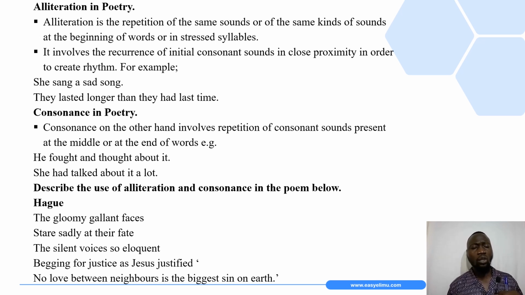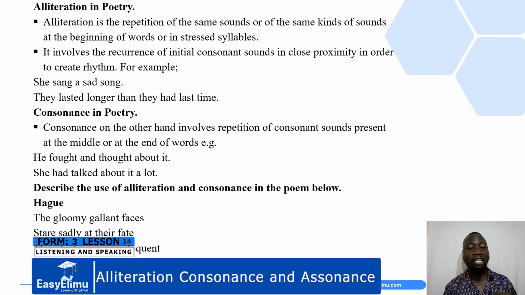So to begin with, dear students, allow me to start by looking at alliteration in poetry. So talking about alliteration, this is the repetition of the same sounds or of the same kinds of sounds at the beginning of words or in stressed syllables.